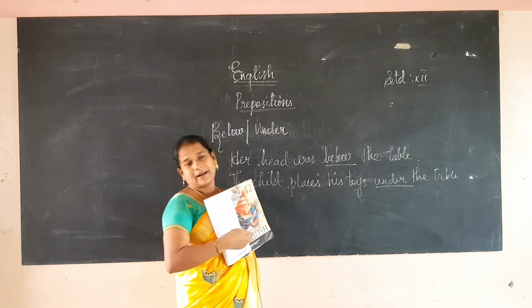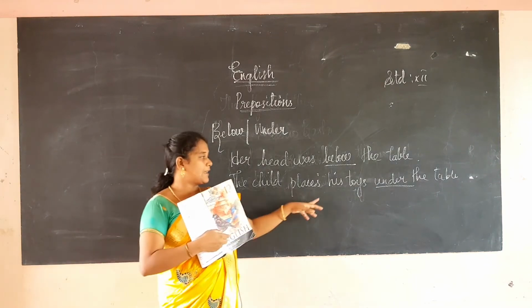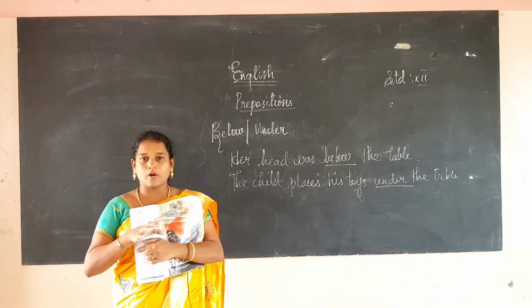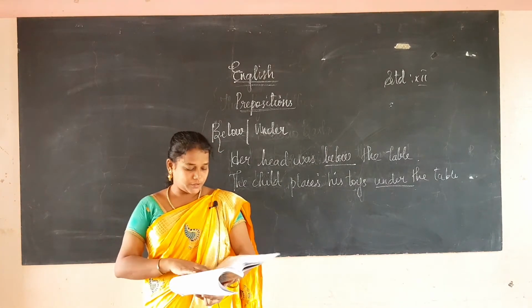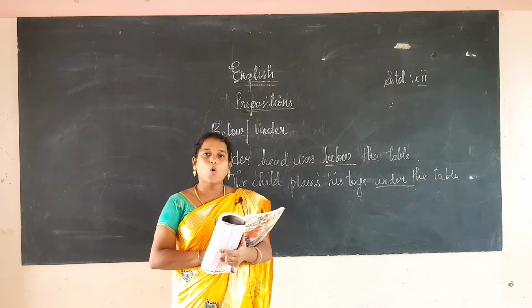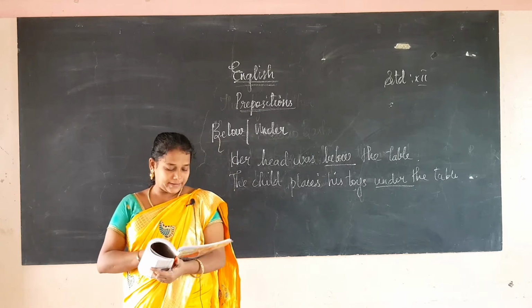So the child plays his toy exactly under the table. Now we understand the difference between since and for, over and above, and below and under.